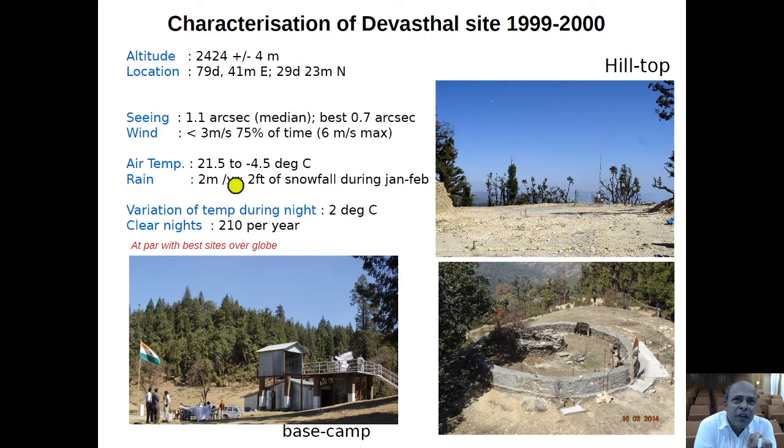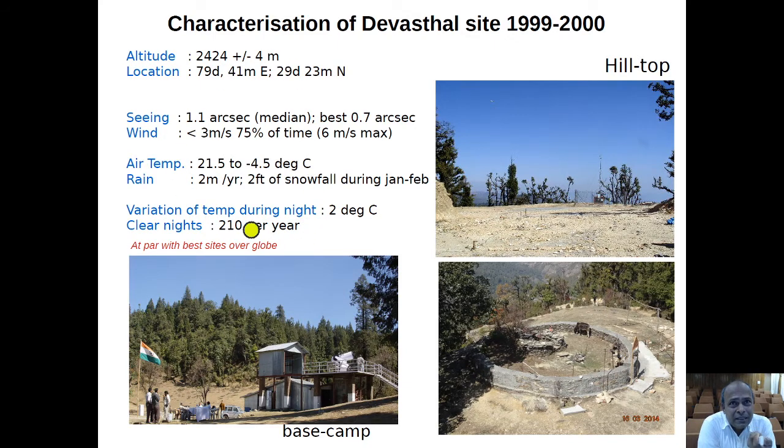And air temperature varies from about 22 degrees to -5 degrees centigrade. This site also gets rain of 2 meters per year and 2 feet of snowfall during January and February. The temperature variation during a night is very less, 2 degrees centigrade. This has implications because temperature variation is related to the variation in seeing during a night when you record images with this telescope. And the number of clear nights we see is about 200 per year.